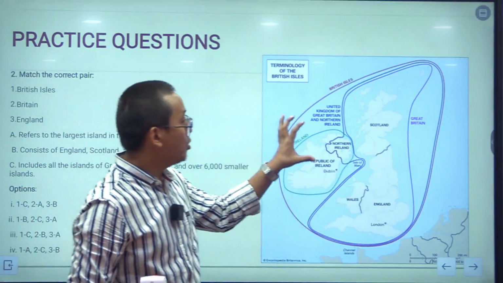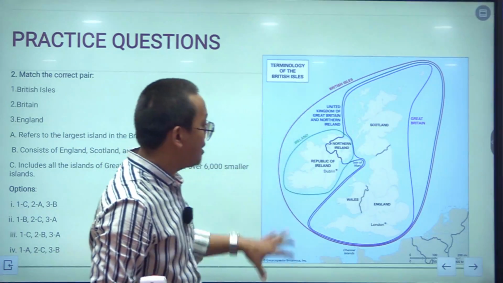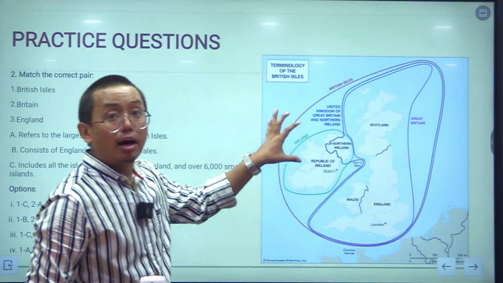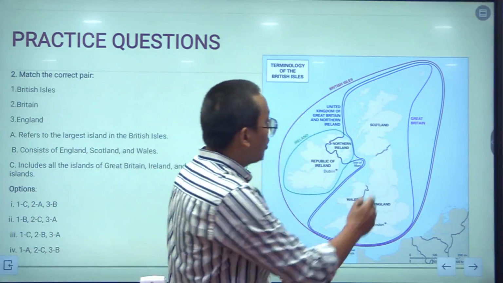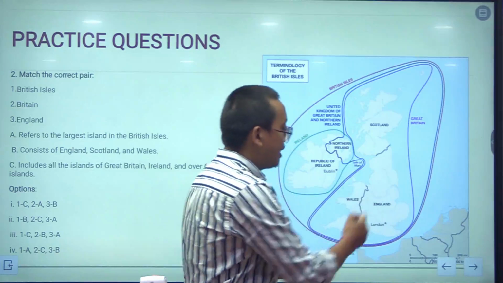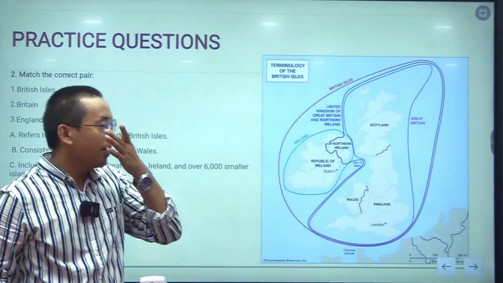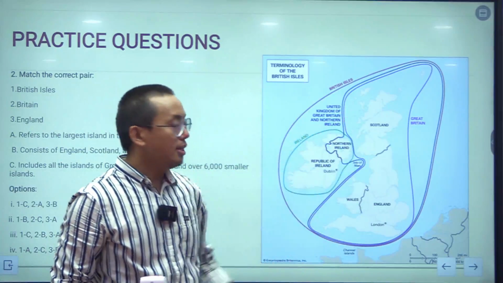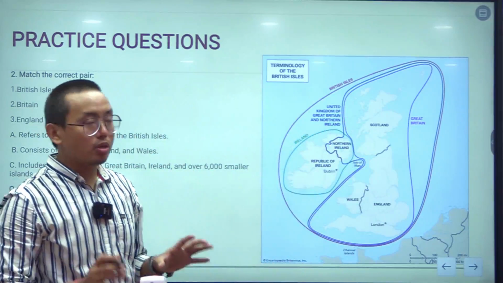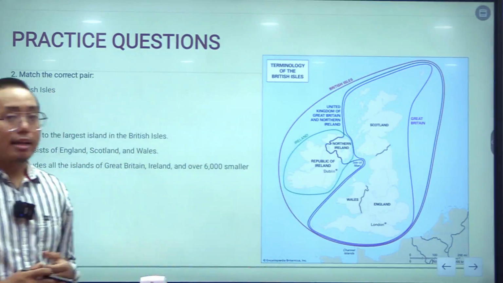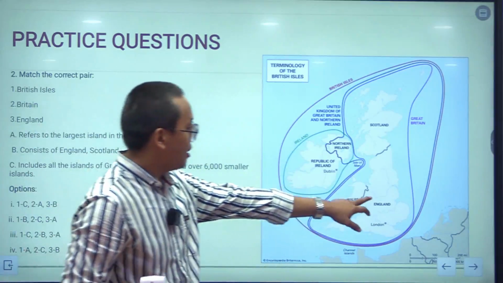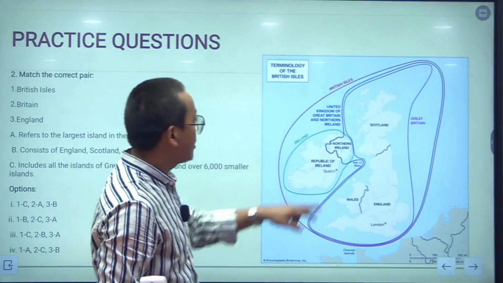You have to know that all these islands located here are called the British Isles, and Great Britain is Scotland, Wales and England together. These three places together are called Great Britain. So you have to know the difference. England is a different area. This is England, and this is Ireland.